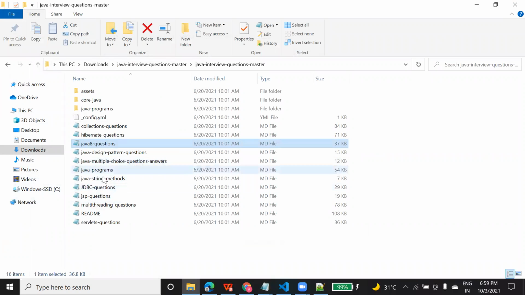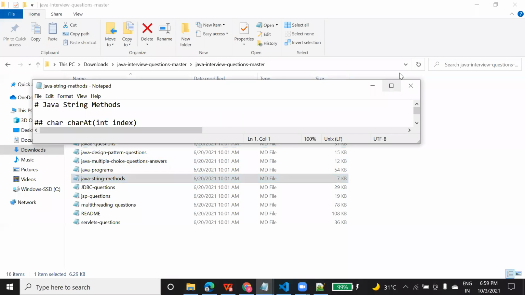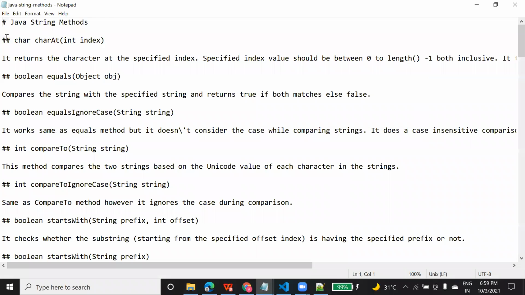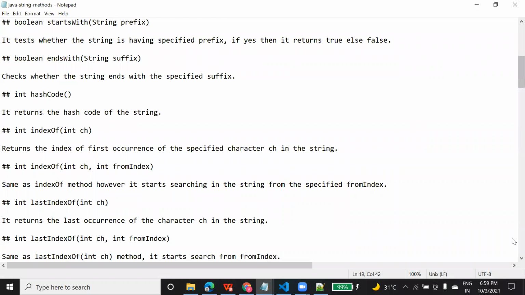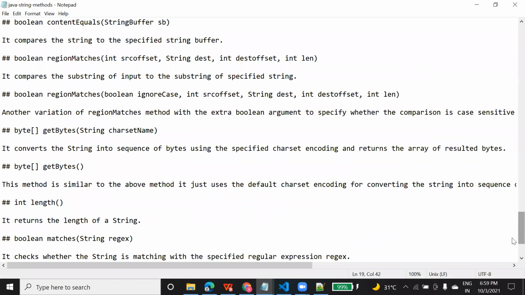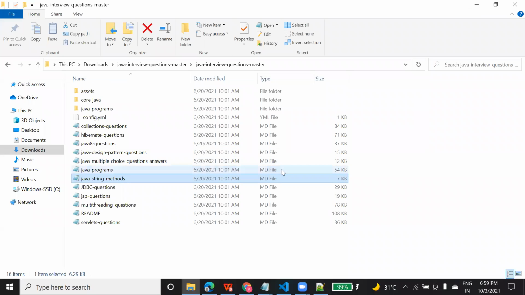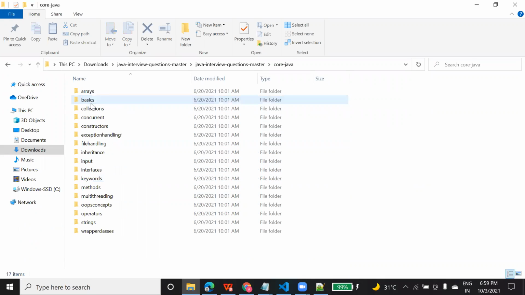Similarly, if you want to see Java string methods, click on that. What are the predefined methods? If you remember, I explained isEmpty function, isBlank function. So different functions are there in a string, and what operation they perform, all these explanations are added here. This will be helpful in the interview. And programs are also there. All the programs are here.